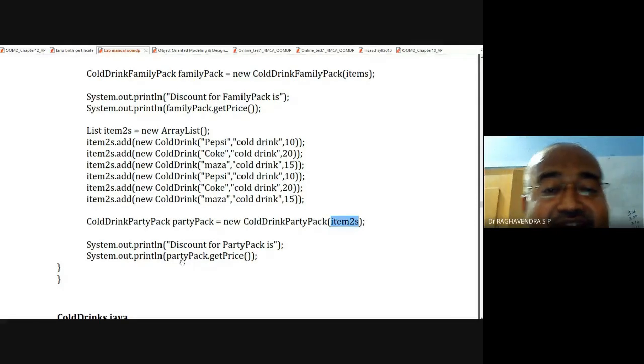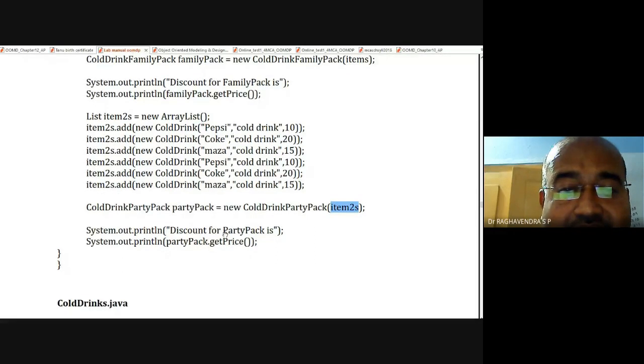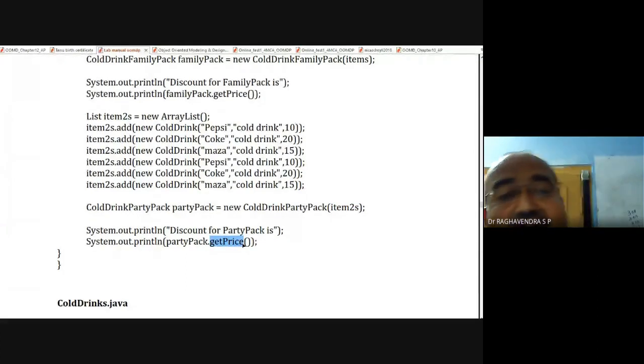So that is what now system.out.println party pack means, that is the object which belongs to the class cold drink party pack dot get price. Now this get price is a method which is present in which class? This get price is a method belonging to which class?